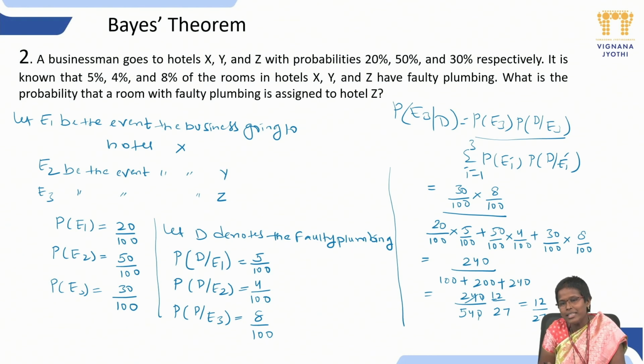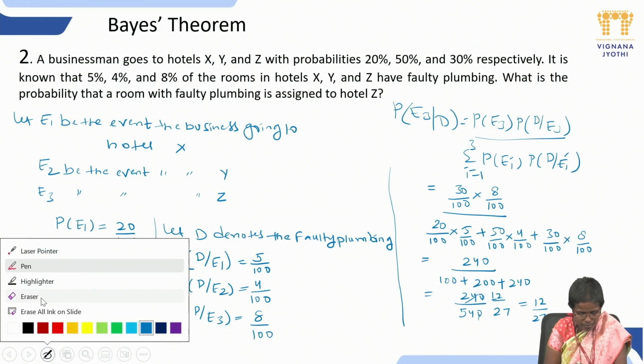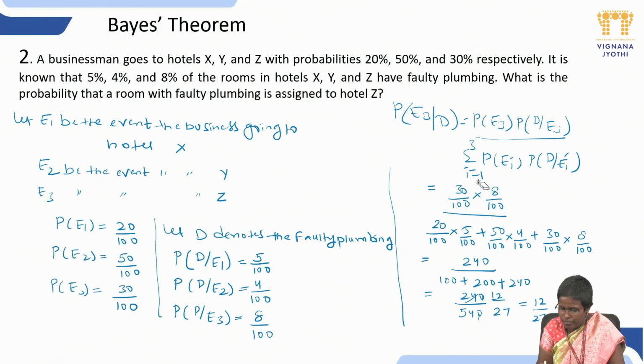There will be no change in the denominator. See here. Okay, 25 by 27. So this is the probability of getting the faulty plumbing which is assigned to hotel Z.